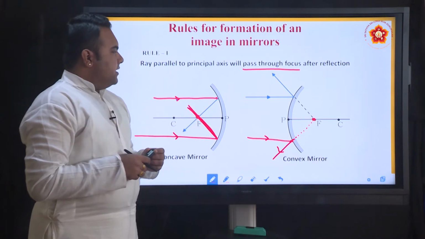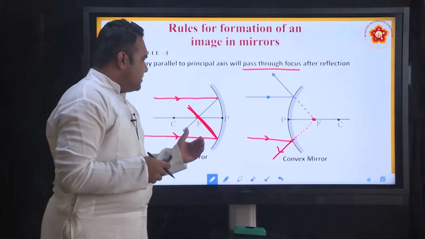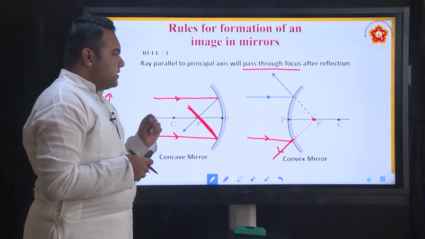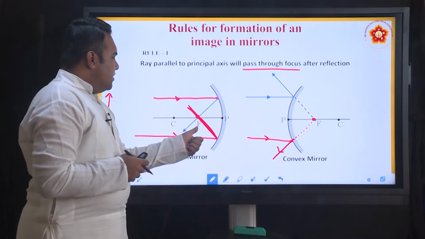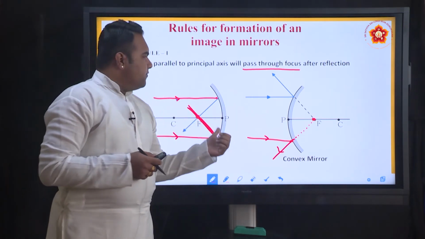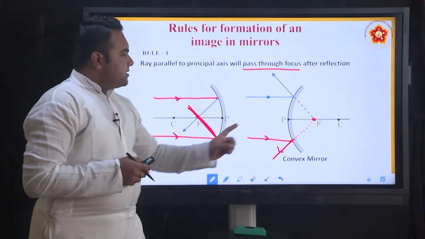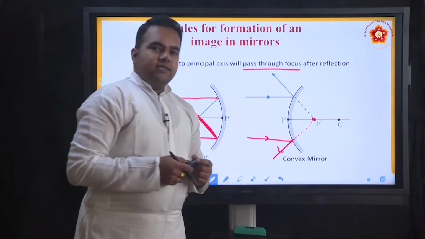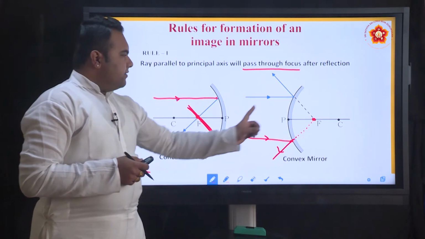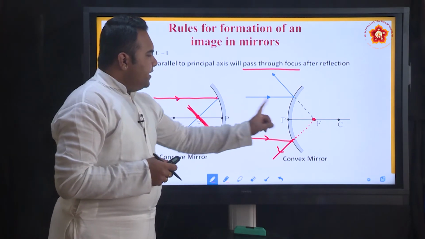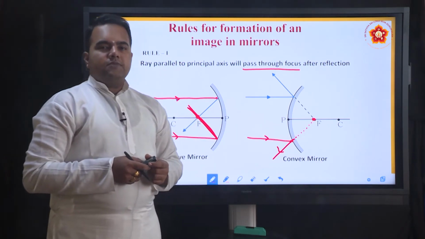Later in your higher studies or in your 10th class, when you do experiments, there is an easier procedure to find out the principal focus of a concave mirror, whereas determining the exact focus of a convex mirror may not be so easy, but there are ways to do it. So, how do we define the principal focus for a convex mirror?